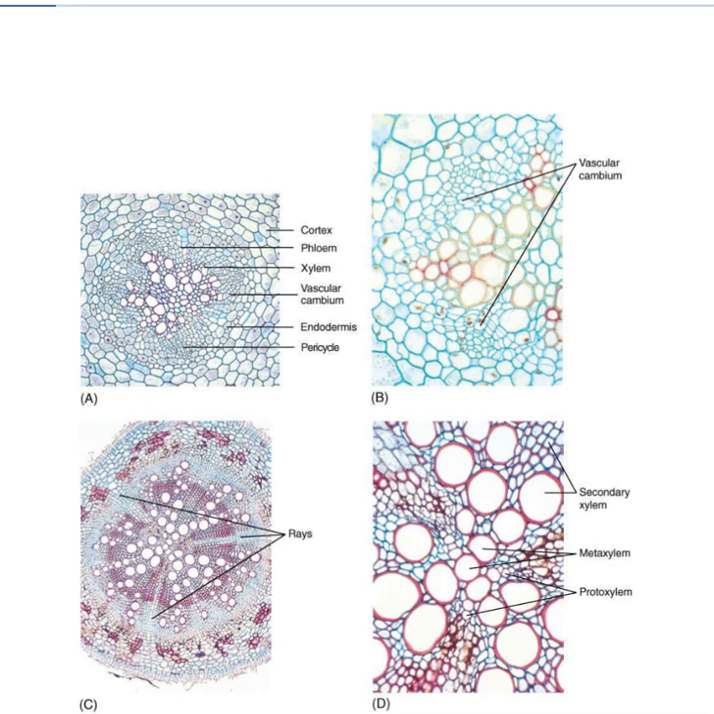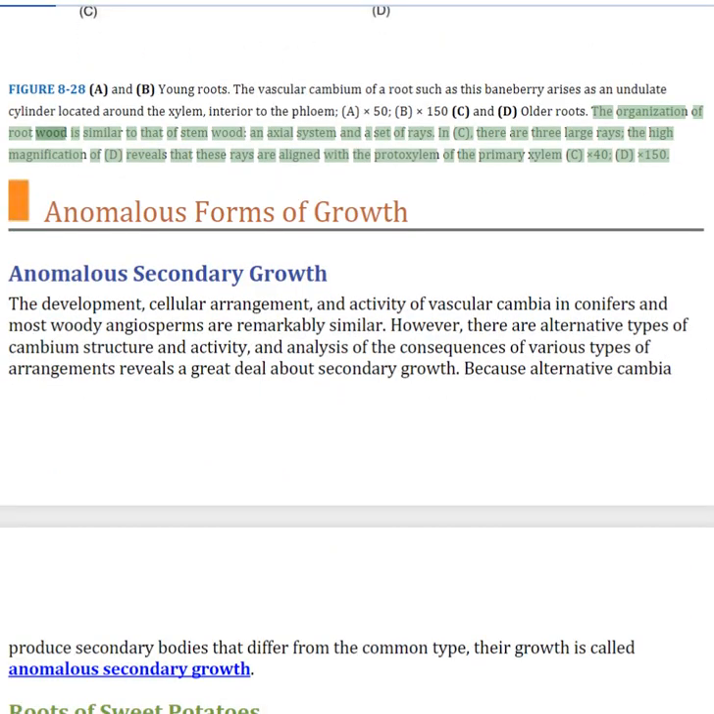Figure 8.28: young and older roots. The vascular cambium of a root such as this baneberry arises as an undulate cylinder located around the xylem, interior to the phloem. The organization of root wood is similar to that of stem wood: an axial system and a set of rays. There are three large rays. The high magnification reveals that these rays are aligned with the protoxylem of the primary xylem.